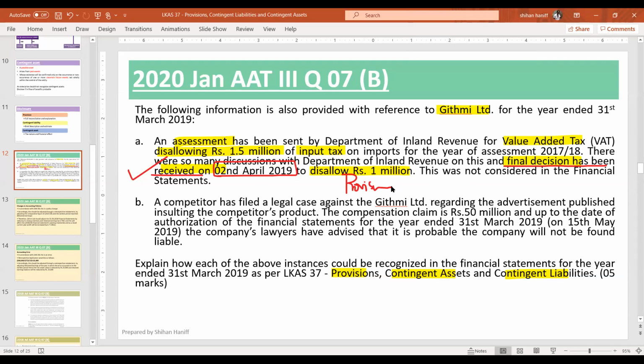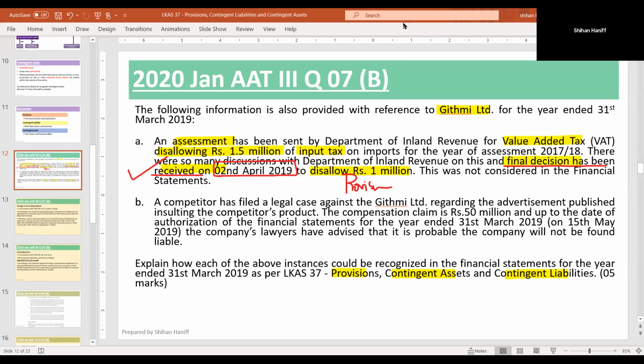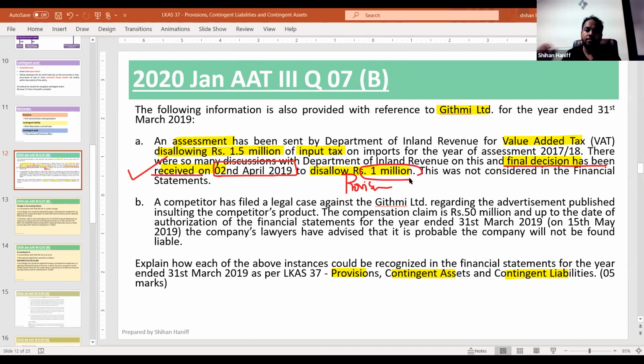It will be a contingent liability only if the decision is pending. If the final decision is given, then it becomes a provision, and you have to make a 1 million provision. Is it clear?